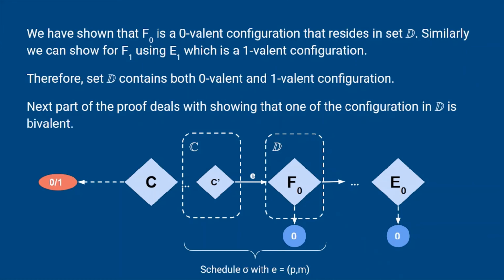We have shown that F0 is a zero valent configuration that resides in set D. Similarly, we can show for F1, using E1, which is a one valent configuration, that it also resides in set D. Therefore, set D contains both zero valent and one valent configurations. Next part of the proof deals with showing that one of the configurations in D is bivalent.